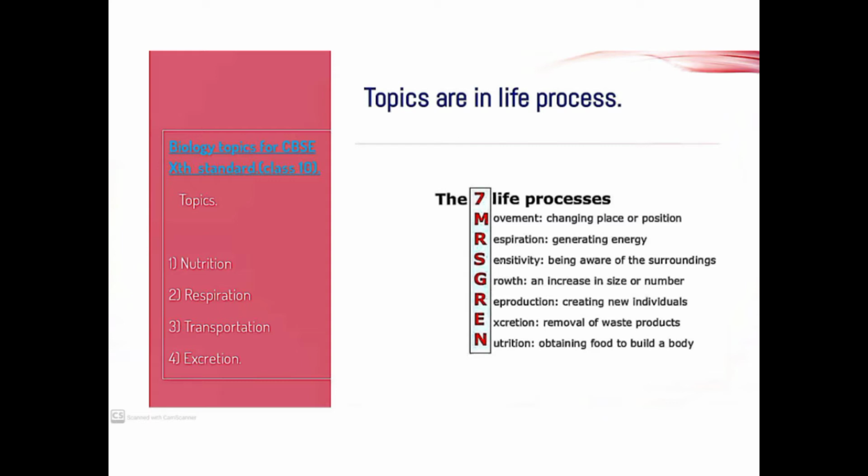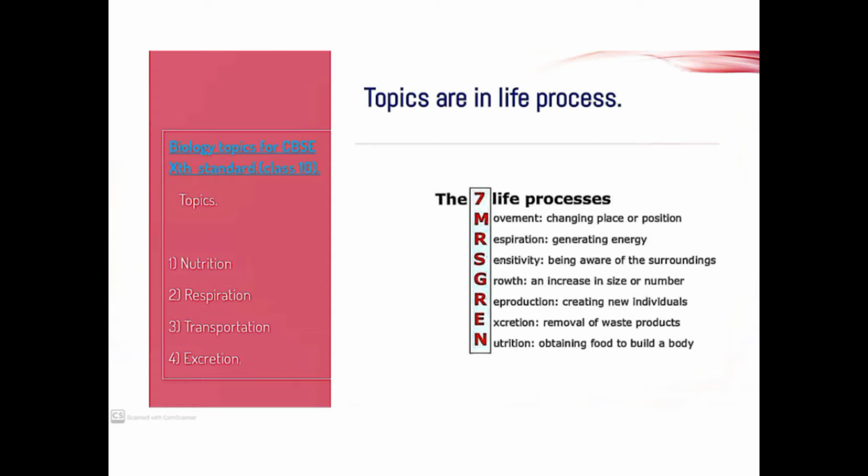Now we need to discuss whatever is presented in these 7 topics. We will discuss just briefly. Movement: the changing of place or position of the organism, we call it movement. Respiration means exchange of gases and generating of energy. That process we call respiration.